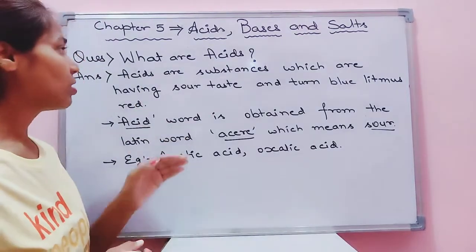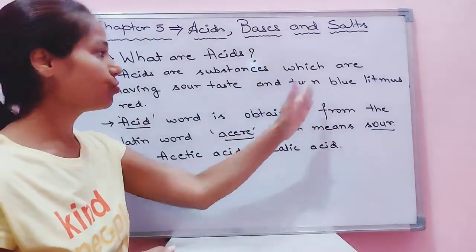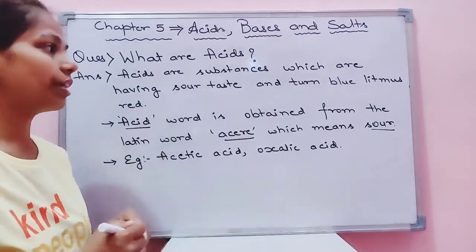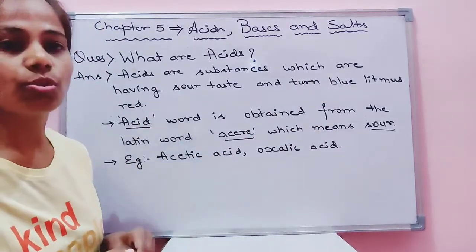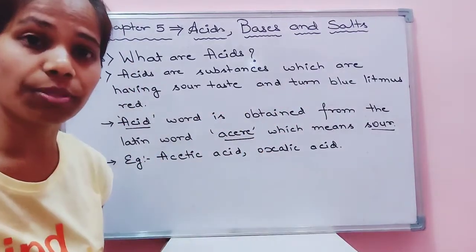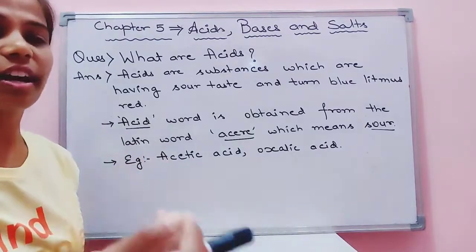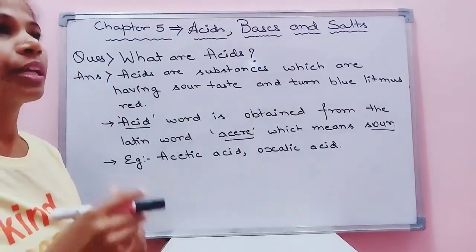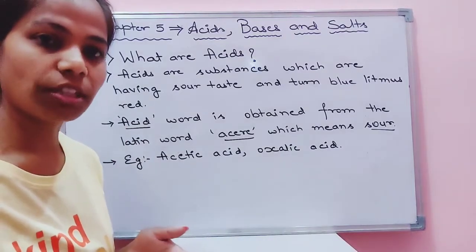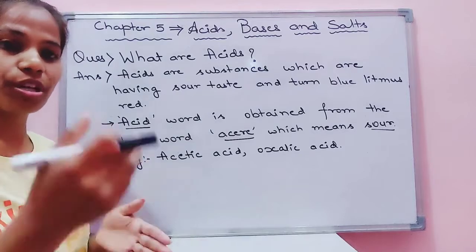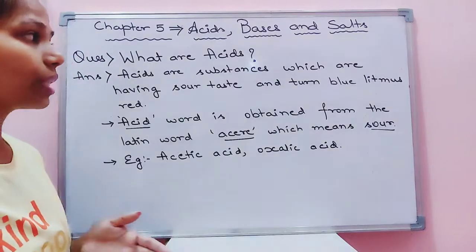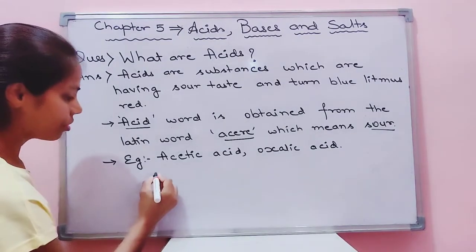What are acids? Acids are substances which have a sour taste and they turn blue litmus red, children. They convert blue litmus papers into red. Now, what are blue litmus papers? Children, it is a kind of indicator. It is formed from the lichens. Lichens we studied in the last chapter: it is a symbiotic relationship of 2 organisms, that is algae and fungi, which is found in nature. From that we make the litmus strips.